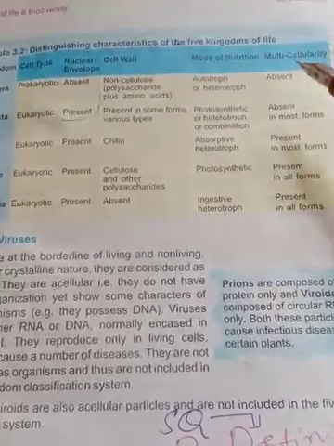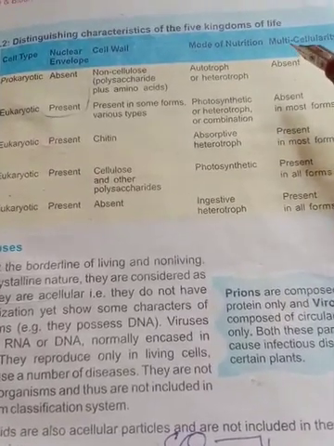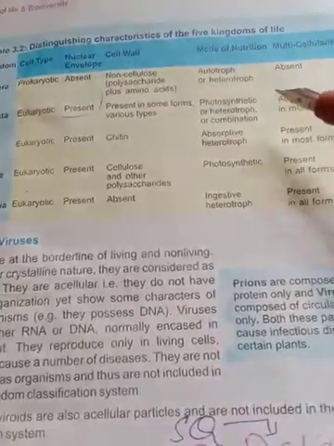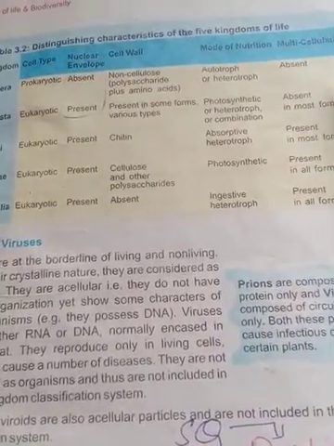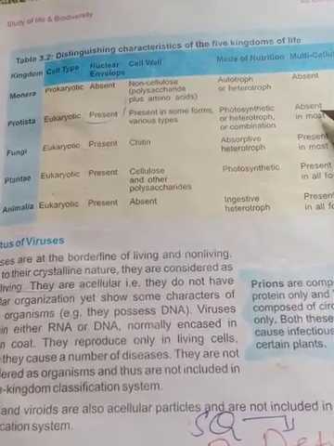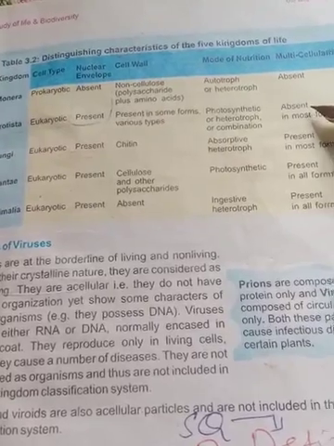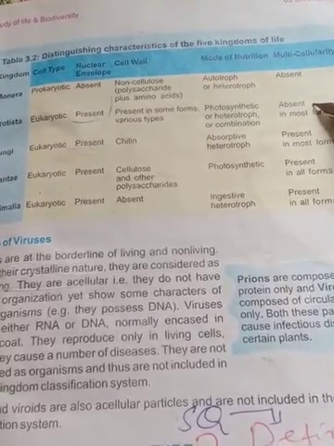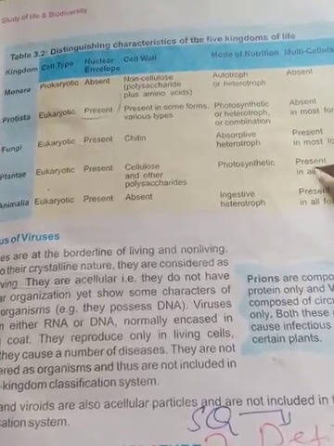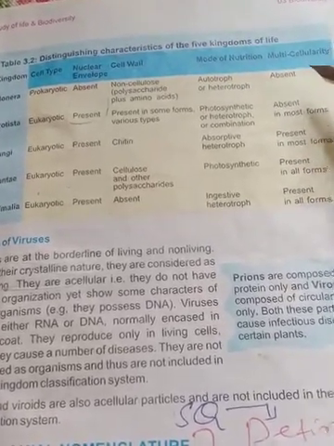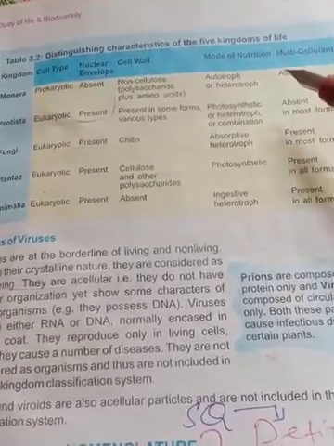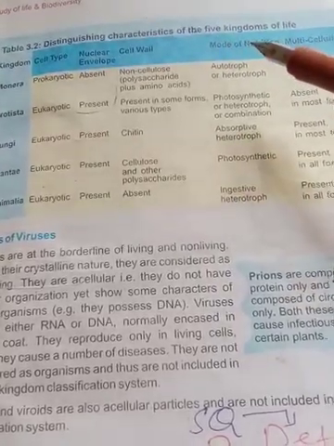The last characteristic which has been discussed is multicellularity. The kingdom Monera is prokaryotic, so it is mostly unicellular, while Protista also contain unicellular types of organisms, while fungi, plantae and animals contain multicellular organisms. So this is all about the distinguishing characteristics of the five kingdoms.